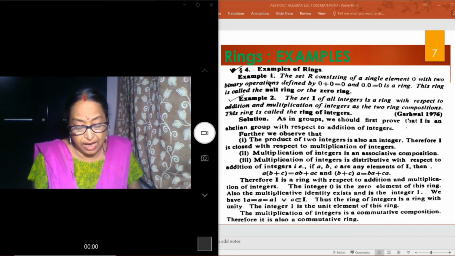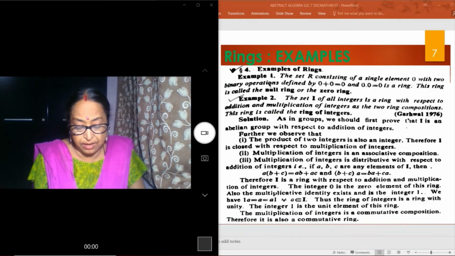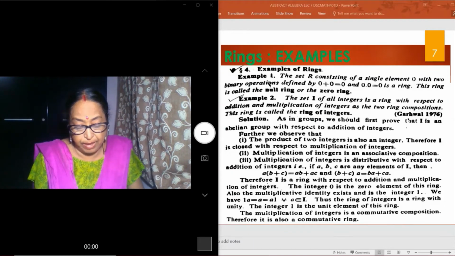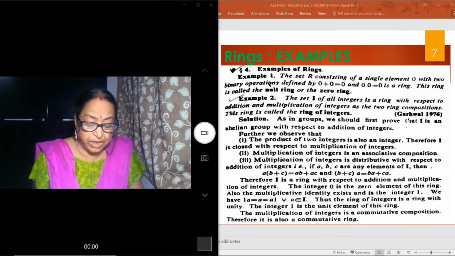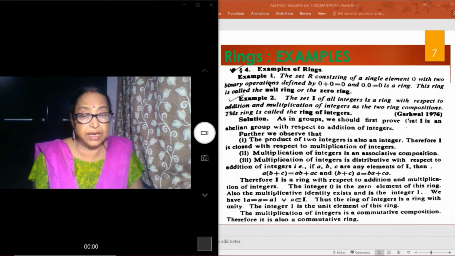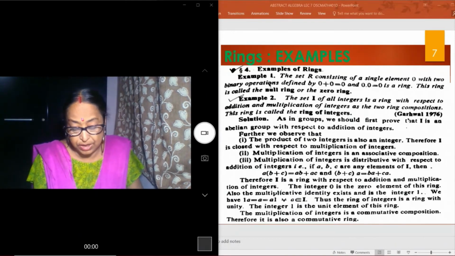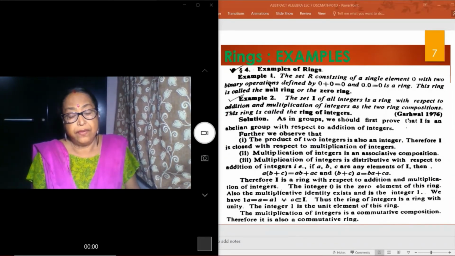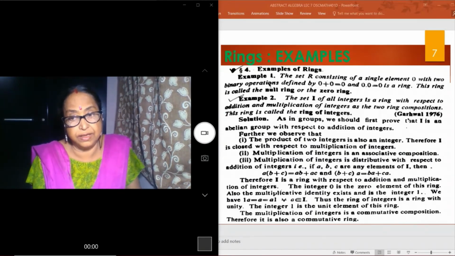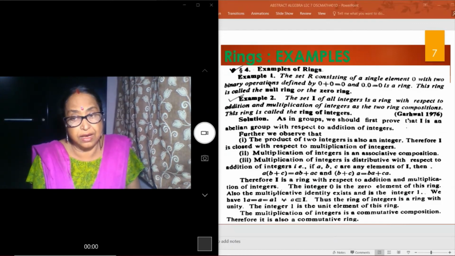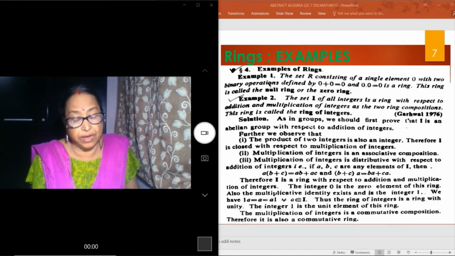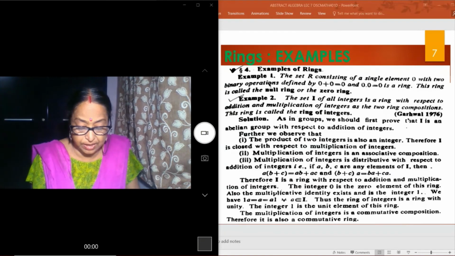The integer 1 is the unit element of this ring. Multiplication of integers is a commutative composition, therefore it is also a commutative ring. Therefore, the set of integers is an example of a commutative ring with unity.